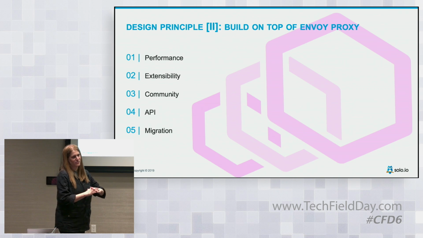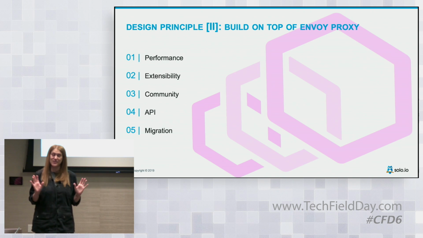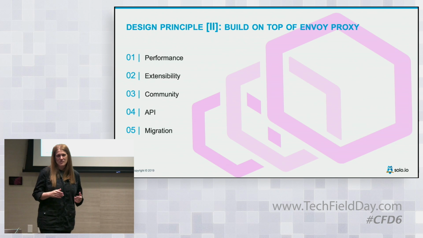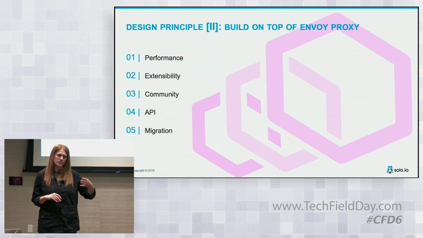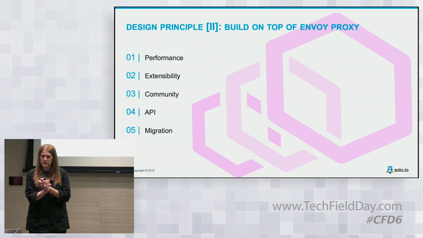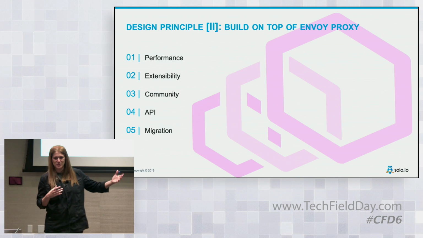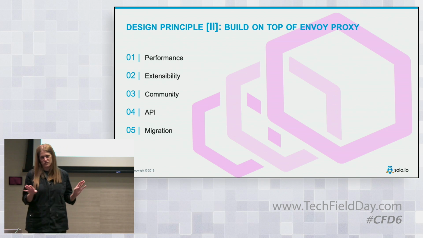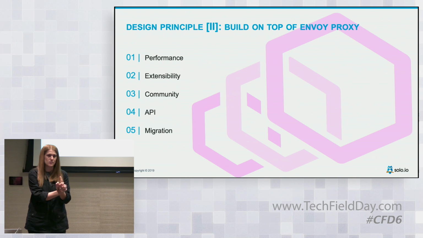Why Envoy? I don't know if you're familiar with Envoy, but I'm still going to say that Envoy is by far the best proxy that exists, and I don't have a skin in the game. It's just really the strongest one. There are a few things that attracted me when I started the project and wanted to choose. The first one is performance. There is killer performance to it, so when our customers do that versus a lot of the other APIs, it's not a problem whatsoever. Extensibility is really, really important.